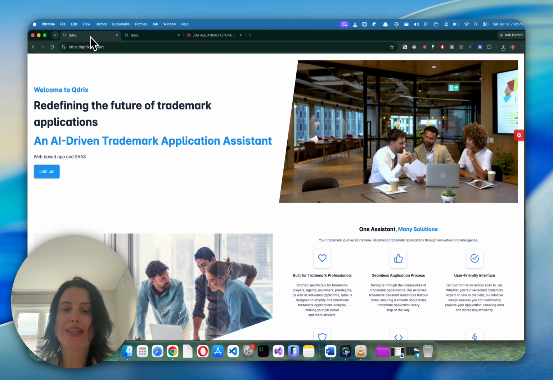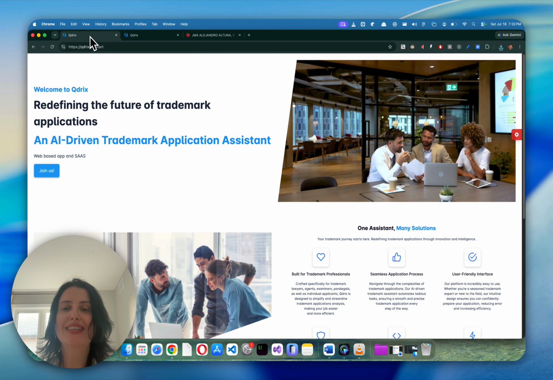So as we've seen, the Qdrix Application Assistant is a powerful trademark analysis platform designed specifically for legal professionals. In addition to its analytical capabilities, it's highly customizable. It includes a document intelligence platform that can be tailored to your organization's needs and integrated into your existing workflows, making it easy to fit into the way you already work.